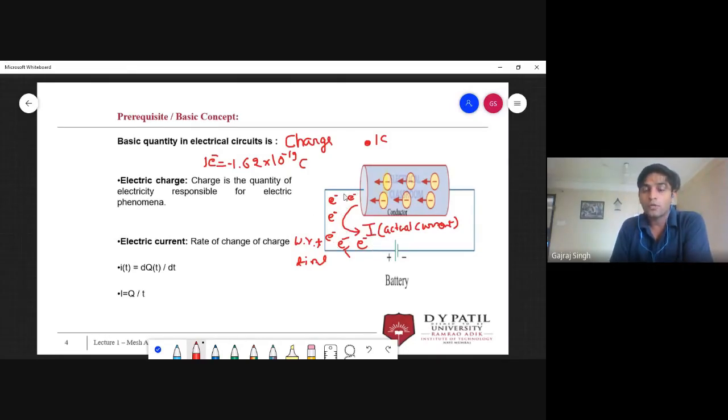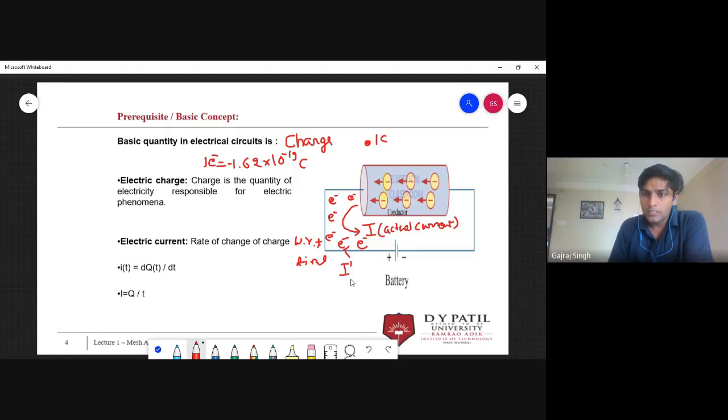If I'm talking about effective, actually positive charge is nowhere, but effectively, since negative is flowing in this direction, it is supposed to be that positive charge is flowing in the opposite direction. If positive charge is flowing in the opposite direction, we'll say that this is your I, and let me name it as I dash.